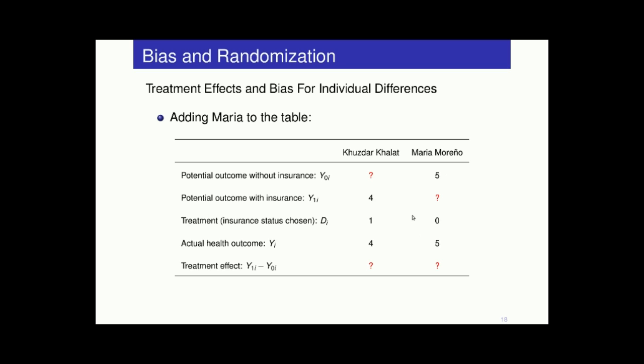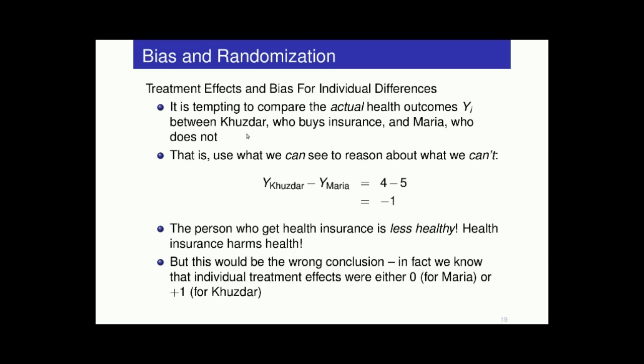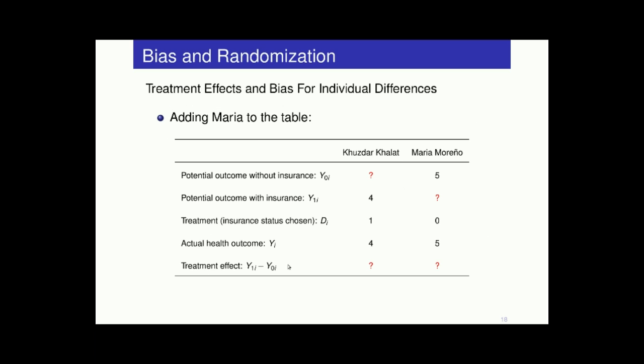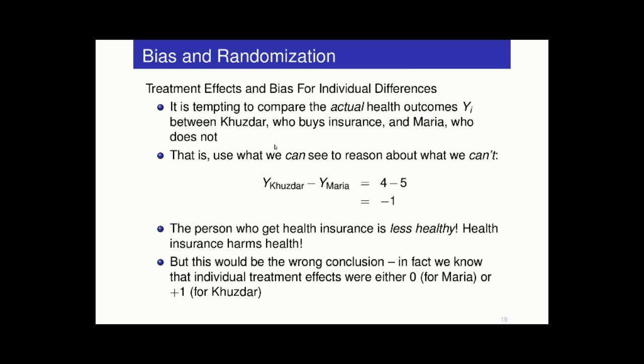The purpose of this, again, is to show why a naive comparison of two people, and eventually also two groups, who differ in their independent variable status can lead us astray. The whole point of everything we do is that we want to use what we can see as an estimate of what we can't see. What we can't see is the treatment effect, the difference in the unobservable potential outcomes for each of these people. We want to know the effect of health insurance, but all we see is that Kuzdar bought insurance and Maria did not.